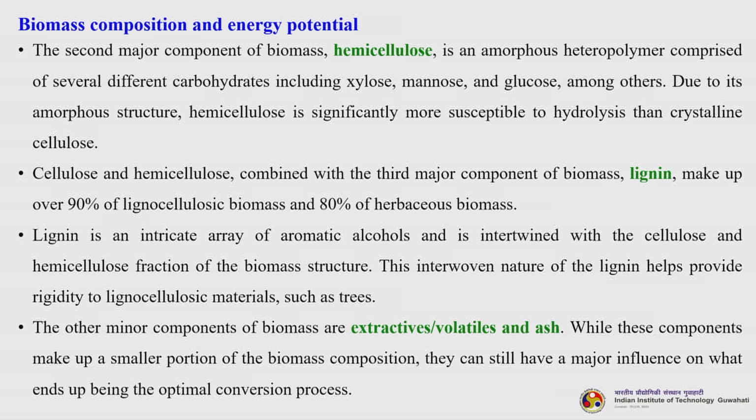The second major component of the biomass is hemicellulose. It is an amorphous heteropolymer comprised of several different carbohydrates, including xylose, mannose and glucose among others. Due to its amorphous structure, hemicellulose is significantly more susceptible to hydrolysis than crystalline cellulose. So, cellulose and hemicellulose combined with the third major component of the biomass, that is lignin, make up over 90% of lignocellulosic biomass and 80% of herbaceous biomass.